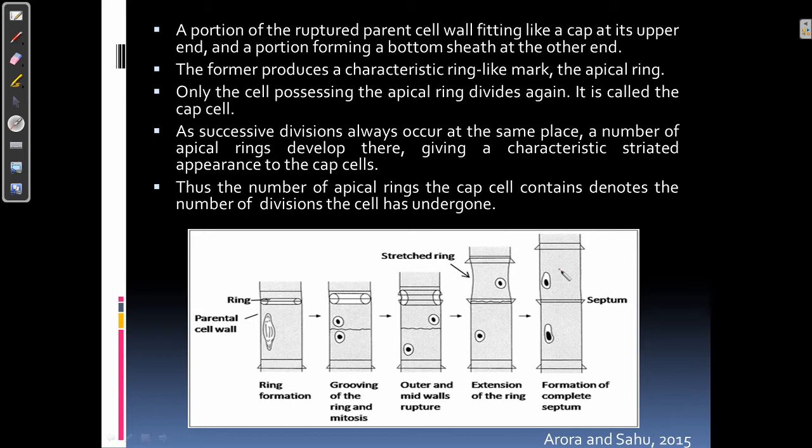Thus, students, by counting the number of these apical rings on the cap cell, you can know how many divisions this cell has undergone.